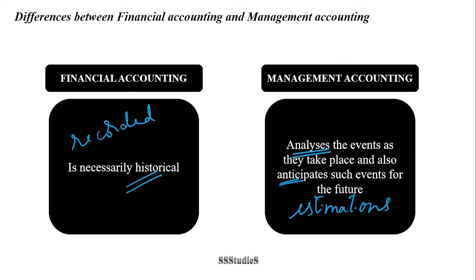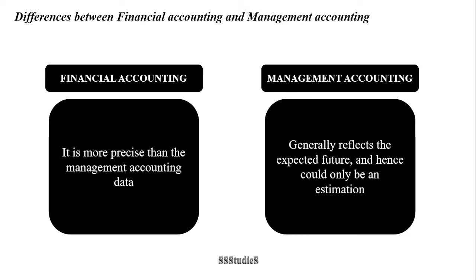But when it comes to financial accounting, it is post-mortem. Data is already entered in the books of accounts as and when it happens. You cannot do much except refer back to the data. Whereas in management accounting, the recorded data provided by financial accounting is dissected, analyzed, and given meaning so that decisions can be taken. And definitely, it also gives scope for anticipating the future requirements of the business.